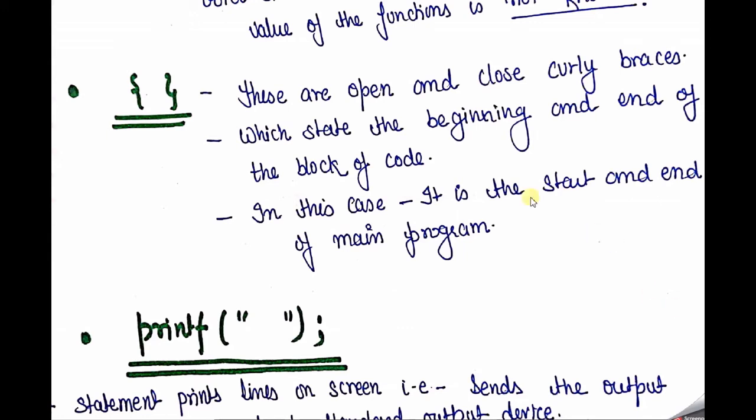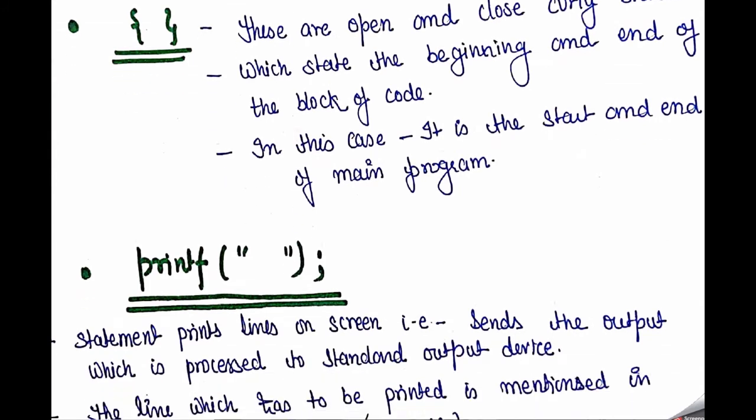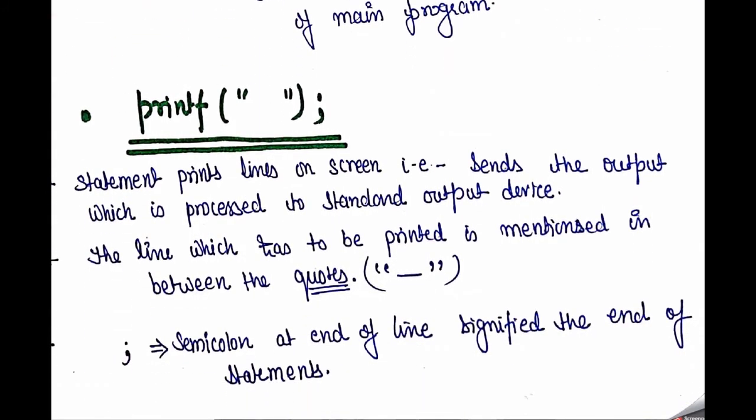Okay, so these are known as the open and closed curly braces, which state the beginning and end of that block of code. In this case it is the start and end of the main program. Basically this is used with the main function. So this is known as the start and ending of the main function program.